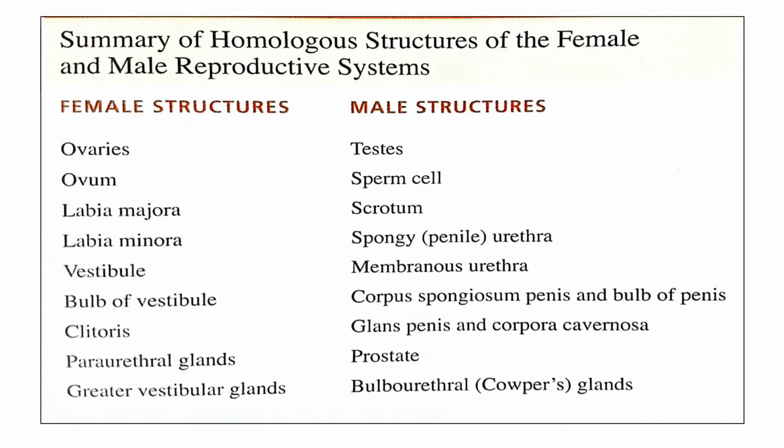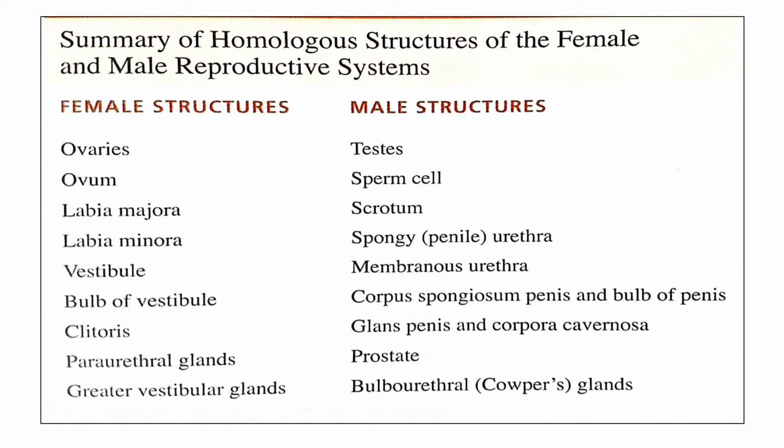And now, coming to the summary of homologous structures between female and male reproductive system. Now that we have discussed both the systems, here is a comparative part of whatever structures are homologous in both the systems. In females, we have ovaries which are homologous to the testis in male, and ovum which is homologous to the sperm cell in male.